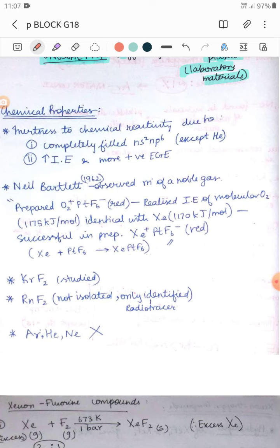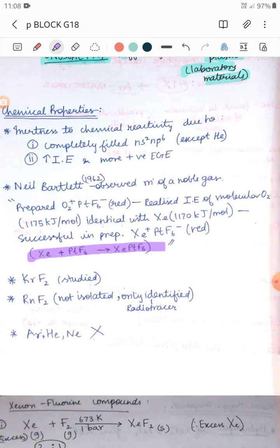So he prepared a complex, substituting xenon for oxygen. He mixed xenon and PtF6, platinum fluoride, to give XePtF6. He was successful in doing this. He successfully prepared a xenon compound, a noble gas compound. So this is his experiment.